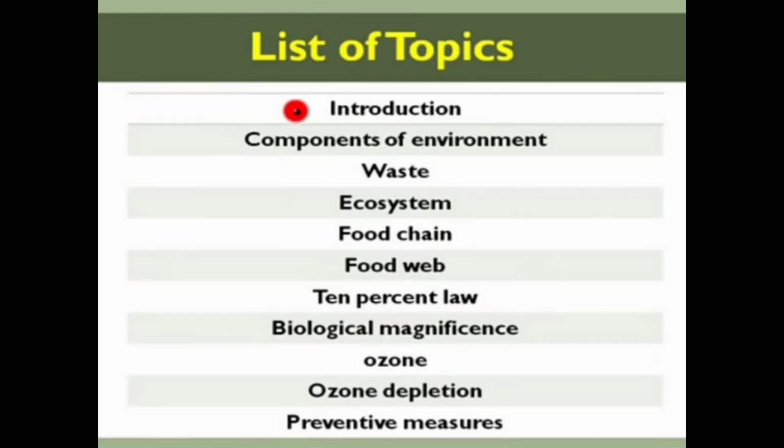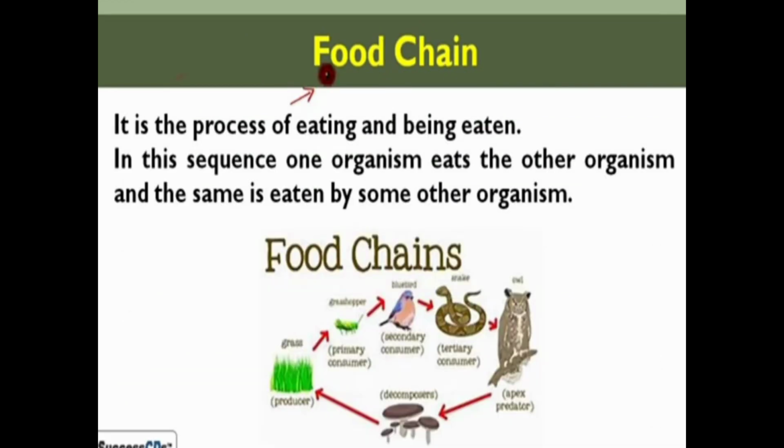So in the last session we covered the introduction, components of environment, waste and ecosystem. Now in today's session we are going to cover the topics food chain, food web, 10% law, biological magnification, ozone depletion and preventive measures. So let's start with the food chain.